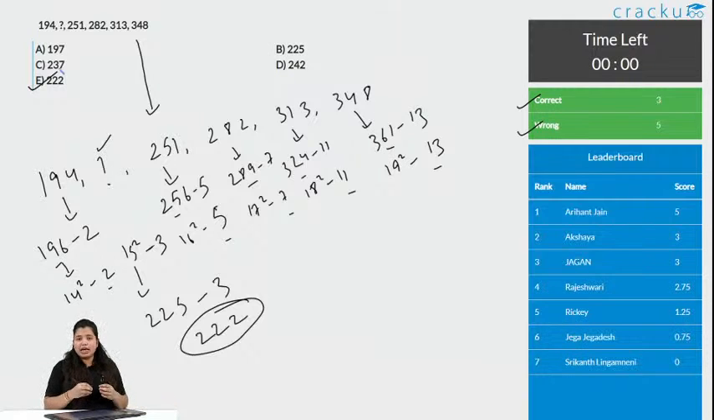You just need to catch the correct approach and be familiar with the numbers. Okay, and 3 people got this correct and 5 wrong. Chalo, let's go to the next question.